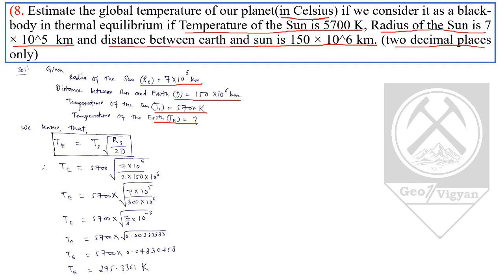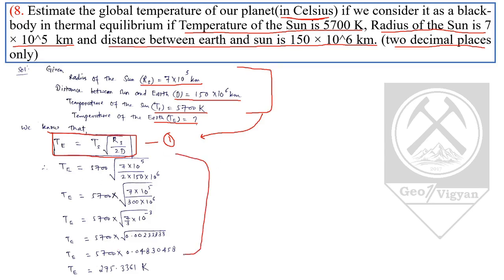We know that the formula for calculating the temperature of the earth's surface is TE equal to TS into under root RS by 2D. This is equation number 1. We will keep the values of RS, D and TS in equation 1 and calculate the value of TE.